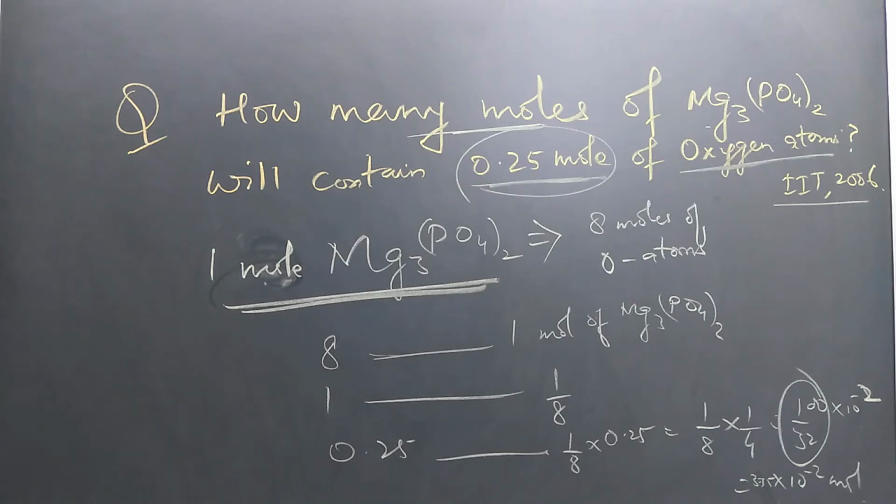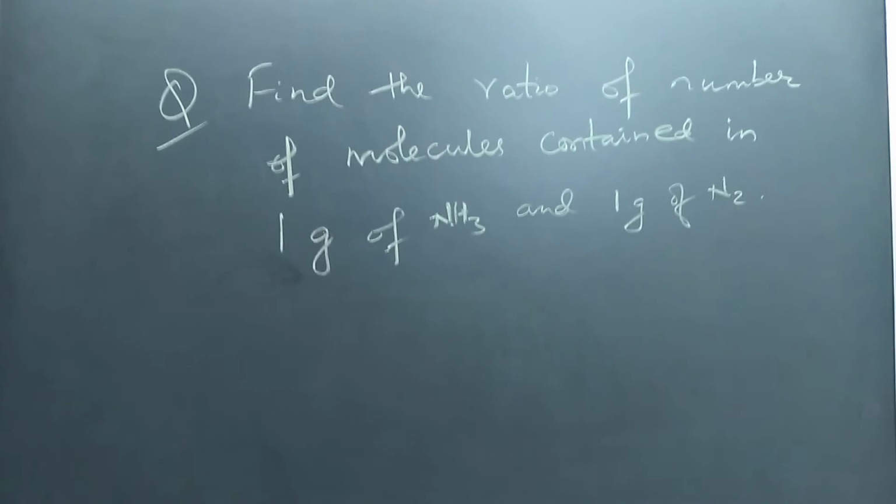Actually it is 3.125 into 10 to the power minus 2 moles. So you can find out. The number of moles of magnesium phosphate which contains 0.25 mole of oxygen atoms is 1 by 32, or you can say approximately 3 point something into 10 to the power minus 2 mole. So this is the answer. This has been asked in IIT 2006.